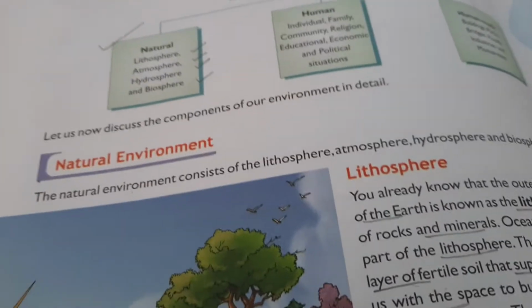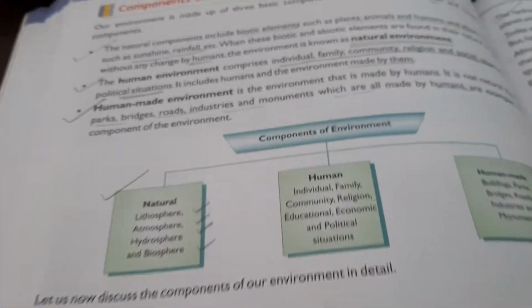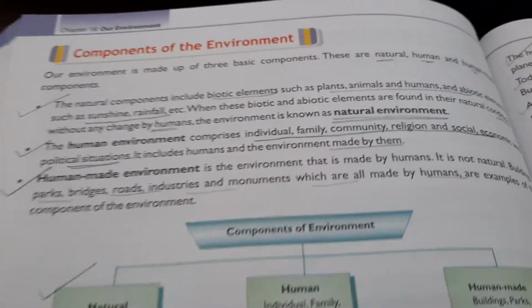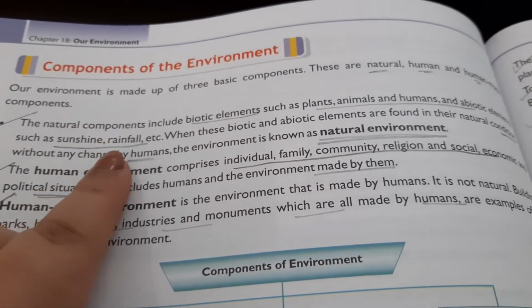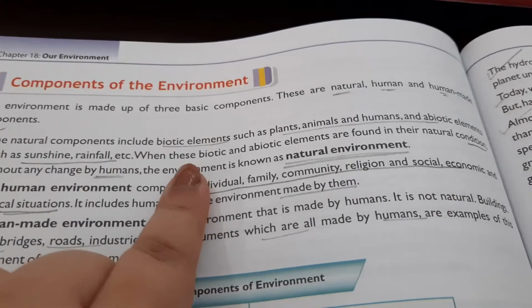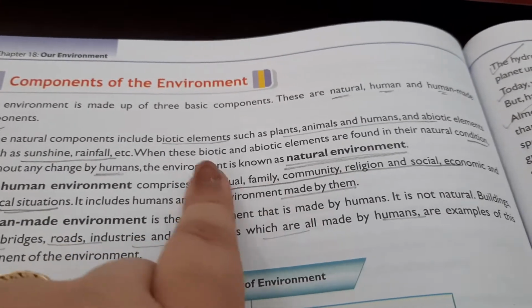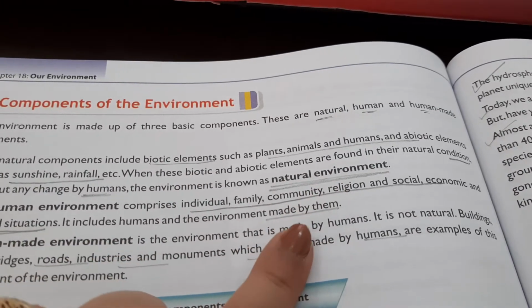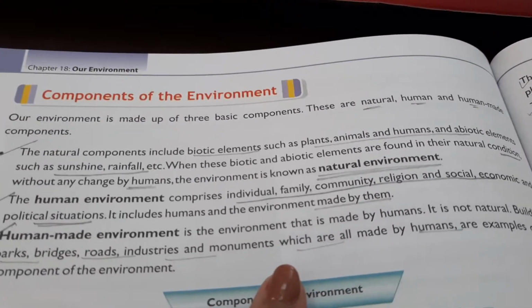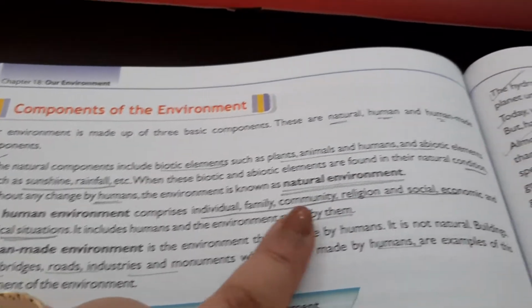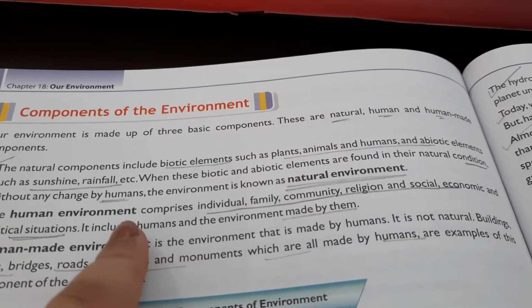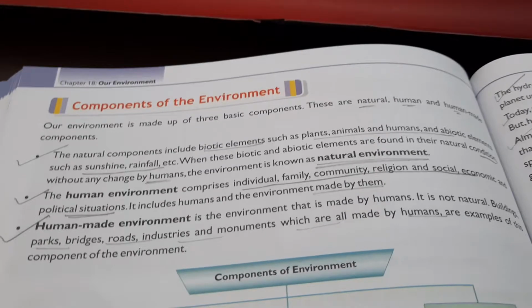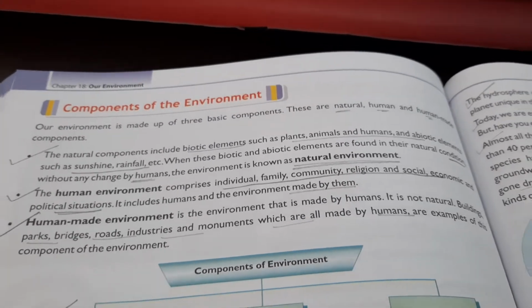So moving a little further and looking at the natural environment, in which we have lithosphere as the first point. Before that, this is what I have explained to you. Natural components include the biotic and the abiotic ones. Biotic as plants, animals, humans, etc. Abiotic is sunshine, rainfall, etc. And these are found in natural conditions without any change by humans. जब humans उसमें कोई change नहीं करते हैं, so that's called the natural environment.